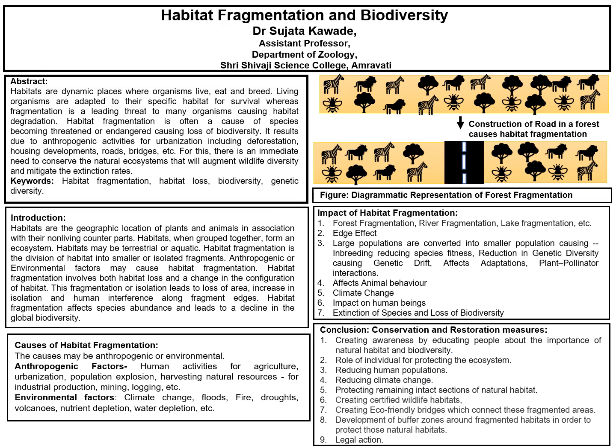Here in the present study, I have given some restoration measures for the conservation of biodiversity. It has been suggested that creating awareness by educating people about the importance of natural habitat and biodiversity becomes important. Also, the role of the individual in protecting the ecosystem and the environment as a whole is important. Reducing the human population and reducing climate change are also important. Protecting the remaining intact sections of the natural habitat and creating certified wildlife habitats can also reduce the effect of habitat fragmentation.